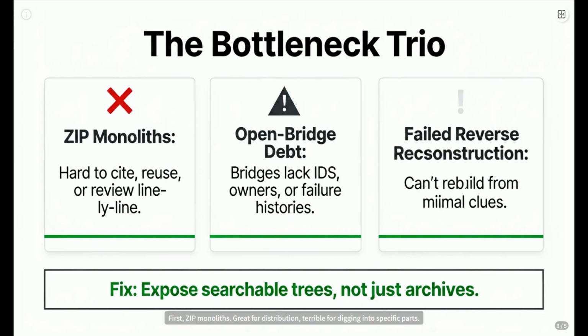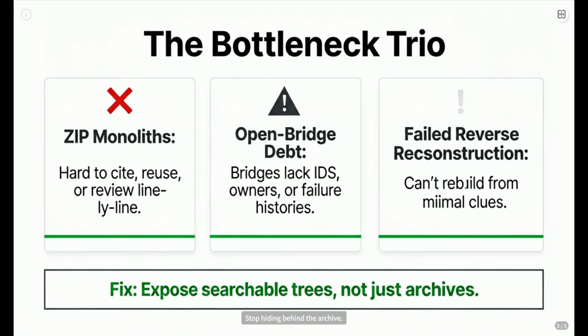First, zip monoliths. Great for distribution, terrible for digging into specific parts. You can't easily cite a single line or reuse a lemma. Second, open bridge debt. Saying a bridge to classical math is open is fine, but without IDs, owners, or records of failures, it's just empty words. Third, failed reverse reconstruction. Many systems run, but if you hand someone a tiny clue, can they rebuild the whole thing? Often no.